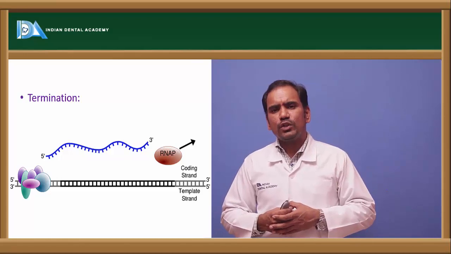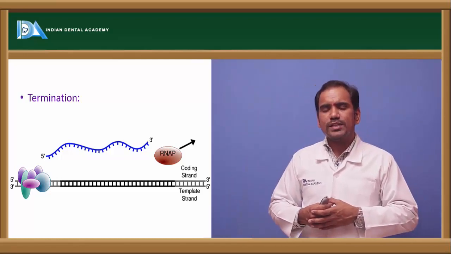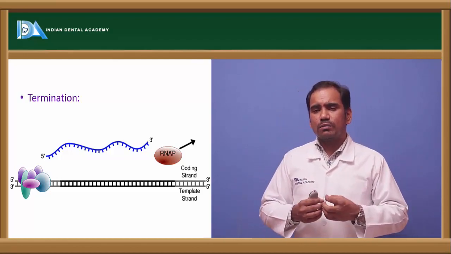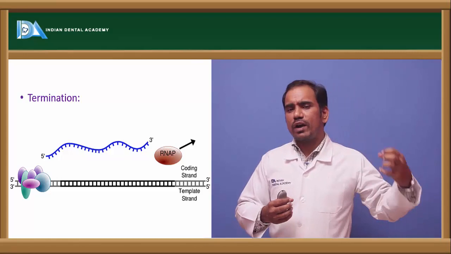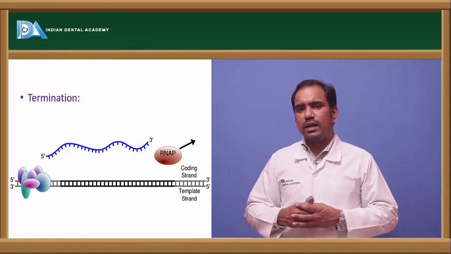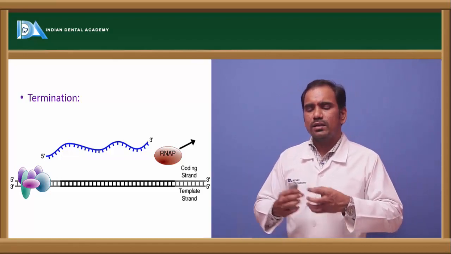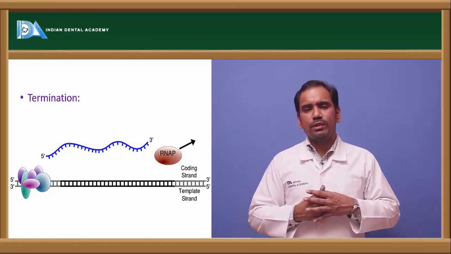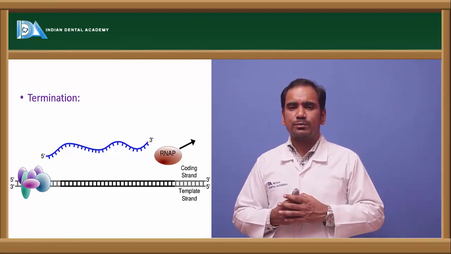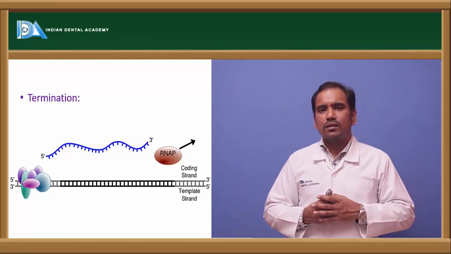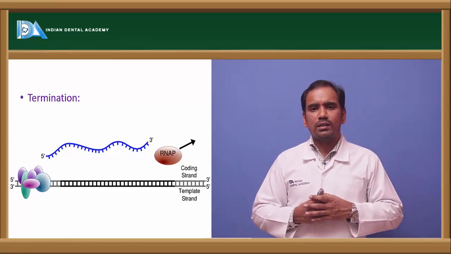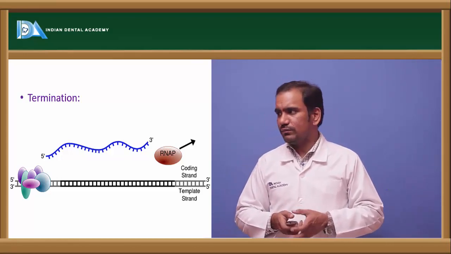Coming to rho dependent termination, the rho factor binds to the RNA and starts its journey from the 5' end, and once it reaches the RNA polymerase, the function of the rho factor is to detach the RNA polymerase from the DNA strand, so that termination of transcription occurs. So briefly, you can say that termination of transcription occurs in two ways: one is rho dependent, the other is rho independent termination.